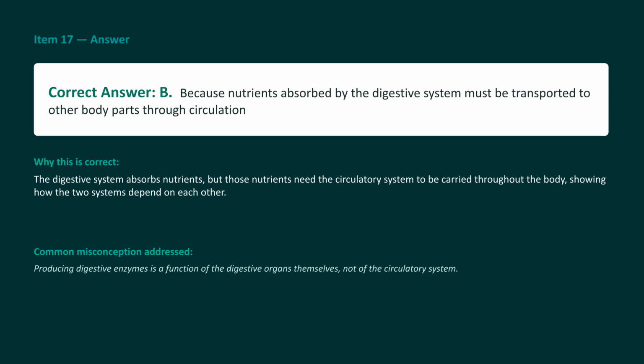The correct answer is B. Nutrients absorbed by the digestive system must be transported to other body parts through circulation. The circulatory system acts as the delivery network for the energy and materials the digestive system processes. Teamwork makes the dream work. The digestive system breaks down and extracts the food items, but it relies completely on the blood vessels of the circulatory system to act as a delivery network to carry those nutrients to your toes, brain, and fingers. Choice A is entirely incorrect. The circulatory system does not manufacture digestive enzymes.